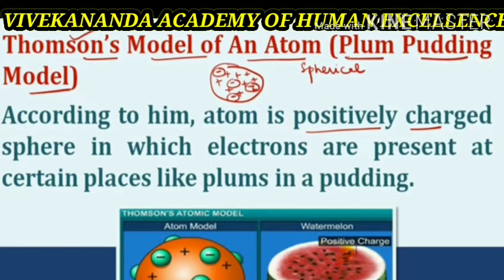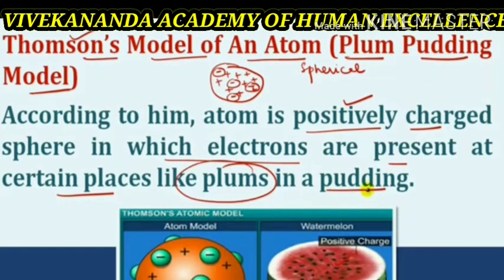From the watermelon picture, you can see that the electrons, which are negatively charged, are embedded in the sphere of positive charge. Negative and positive charges balance each other and cancel their effects. So the atom as a whole is neutral.